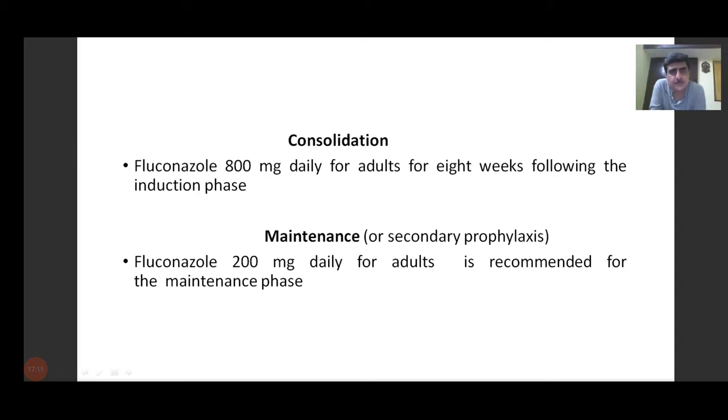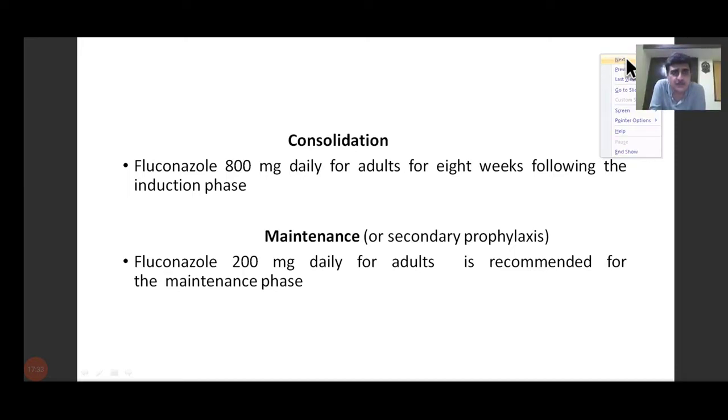So for all practical purposes, we should know the induction and the consolidation. The maintenance phase can be managed by doctors who are seeing the patients in the later phase of the disease. So there is induction phase, there is consolidation phase, and there is maintenance phase. Fluconazole is a primary drug for consolidation and maintenance. Amphotericin B and flucytosine are the drugs of choice during the induction phase.